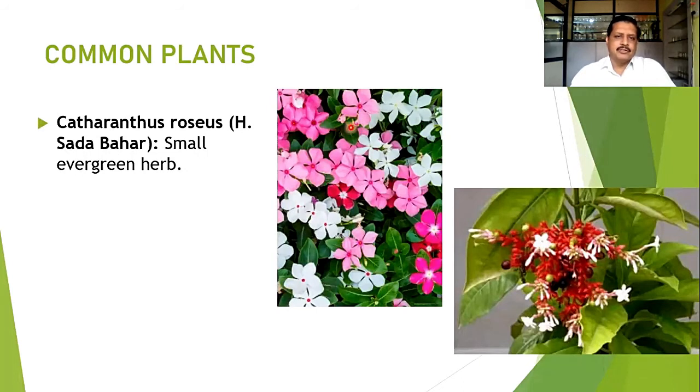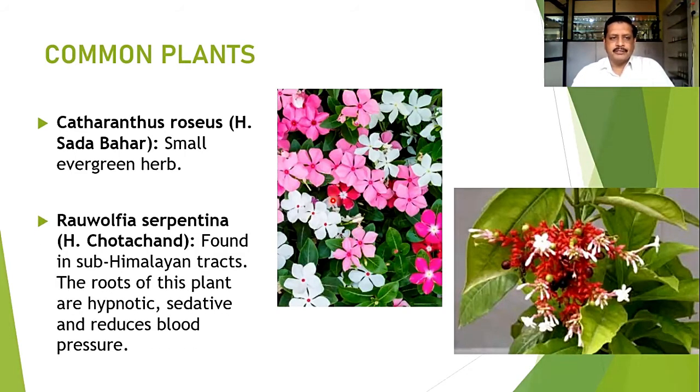Another most widely planted plant is Catharanthus roseus. We call it sadafuli. It is a small evergreen herb and throughout the year it can flower. So it is Catharanthus roseus. Then Rauwolfia serpentina, it is mostly planted in botanical gardens or in medicinal plant gardens because of its medicinal value. It is commonly found in the sub-Himalayan tract. And the roots of this plant have a hypnotic and sedative effect because of the reduction in blood pressure.